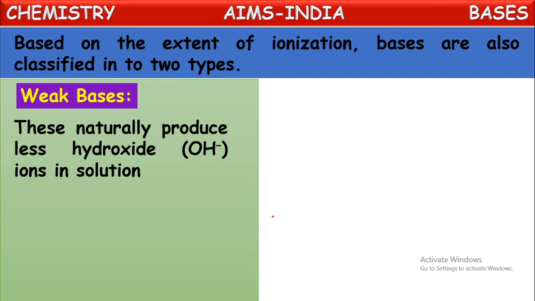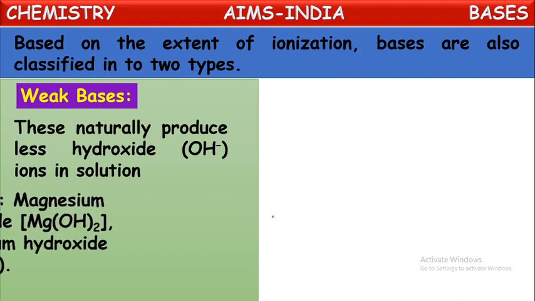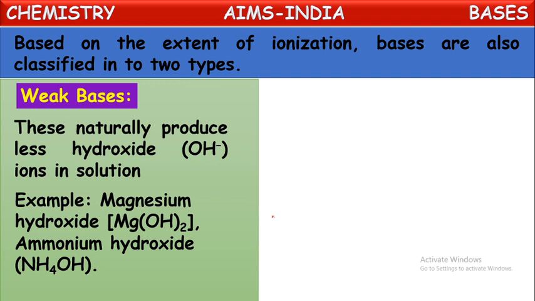Such bases are called weak bases. The definition is that the bases which produce fewer OH- ions, that is negative and positive ions, are called weak bases. For example, magnesium hydroxide and ammonium hydroxide are examples of weak bases. When dissolved into water, very few molecules of these split into positive and negative ions. They produce OH- ions and metal positive ions in small quantity. That's why they are called weak bases.